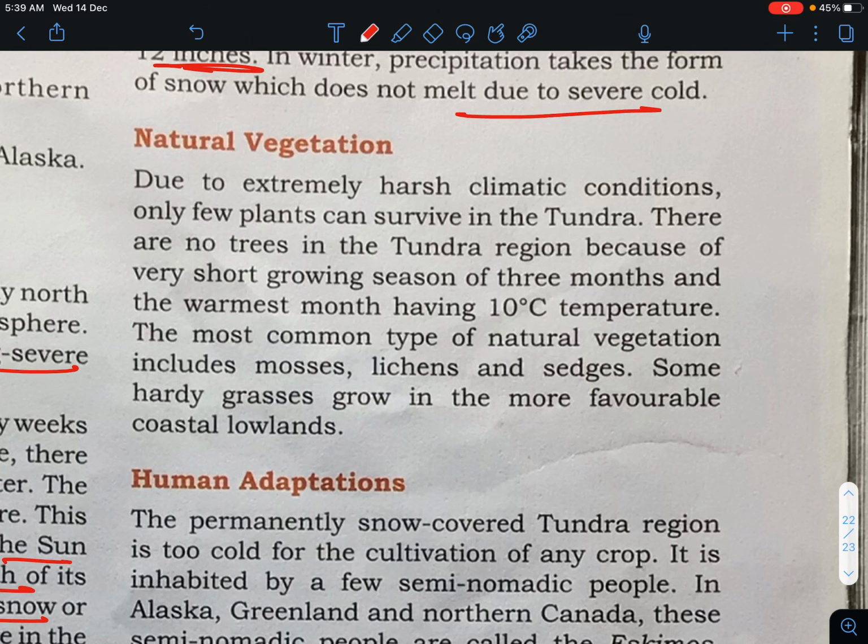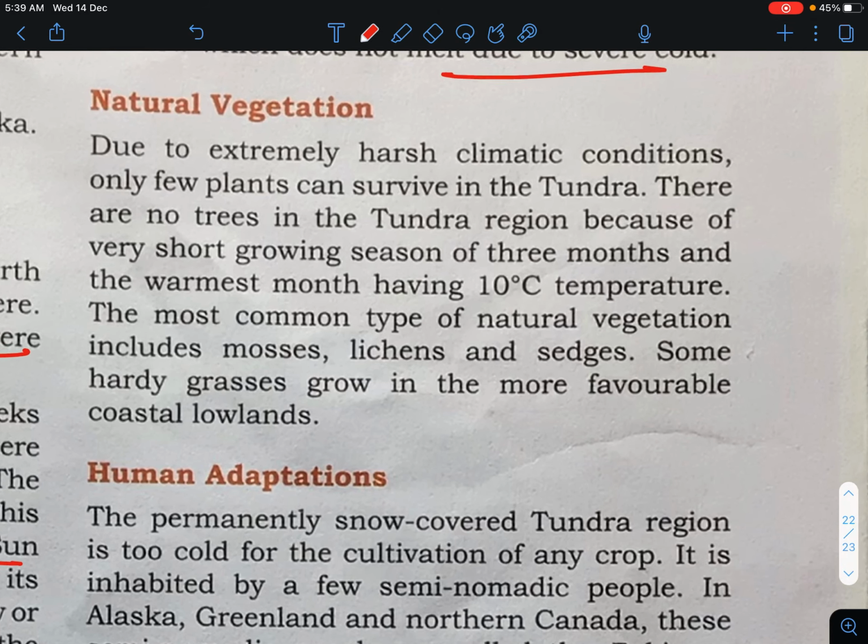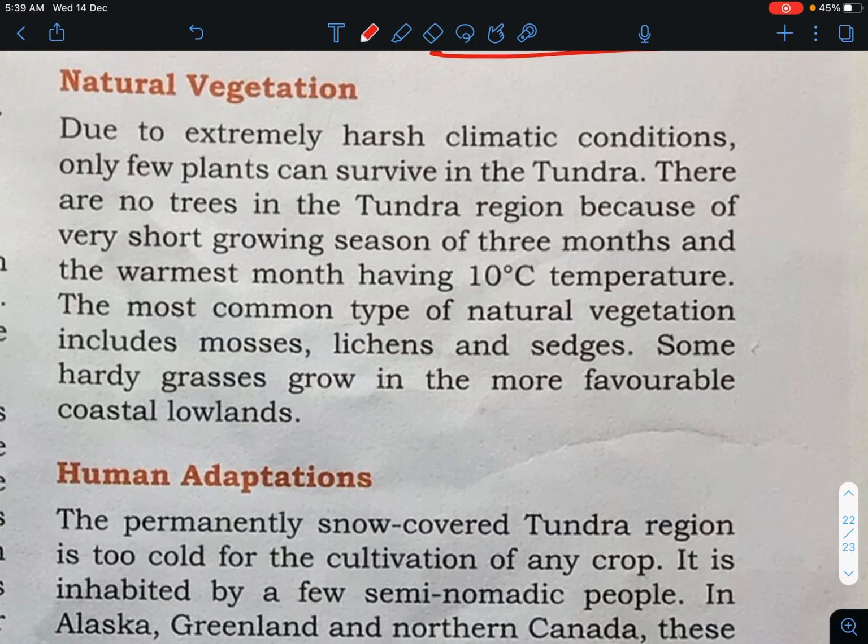Now we will talk about the natural vegetation. Due to extreme harsh climatic conditions, only a few plants can survive in the tundra region. Since the temperature is very low, or you can say very harsh, only a few plants can survive in this region. There are no trees in the tundra.